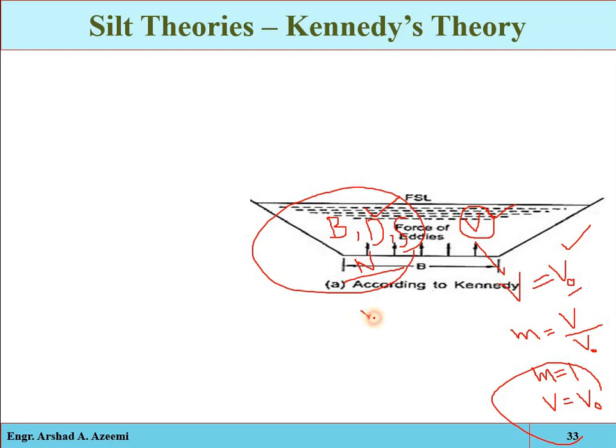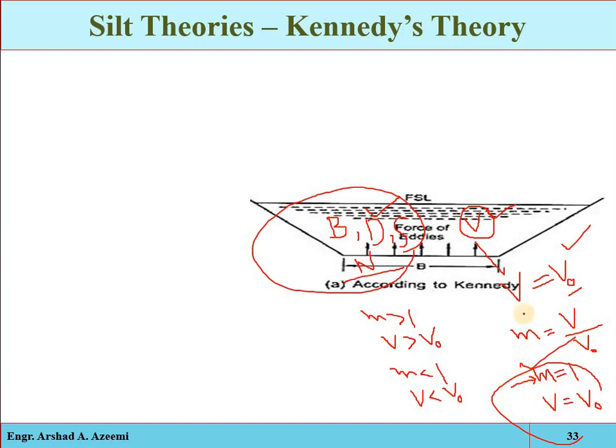And remember, when m is greater than 1, the actual velocity is greater than the critical velocity, so erosion will occur. And when m is less than 1, the actual velocity is less than the critical velocity, so the sediments will be deposited. So we will have to design an irrigation canal at which the critical velocity ratio is 1.